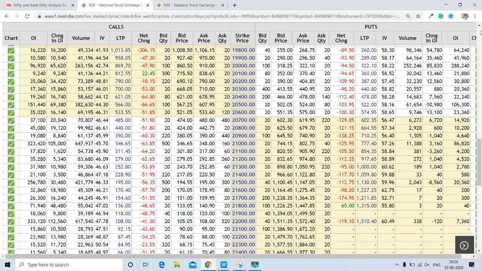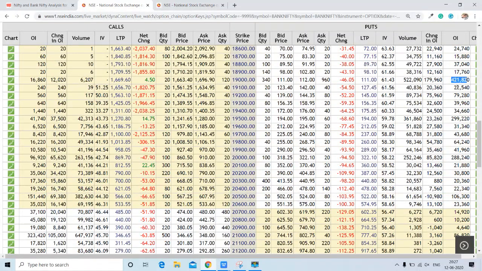Now for finding the highest support, we will go through this column. Here around 4,21,000 contracts are open at the 19,000 strike, followed by here 2,99,000 contracts at 19,500. So these are the important supports. However, we can also consider this one an immediate support for Bank Nifty, because we have 2,88,000 contracts open over here, keeping 85,000 change in OI at that strike today only, and here 1,79,000 change in OI today only at 19,000.